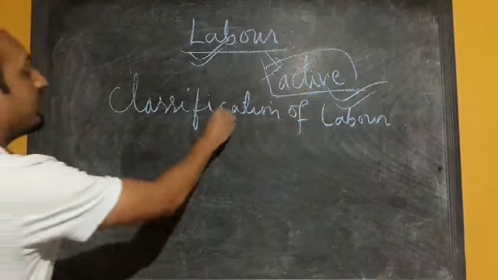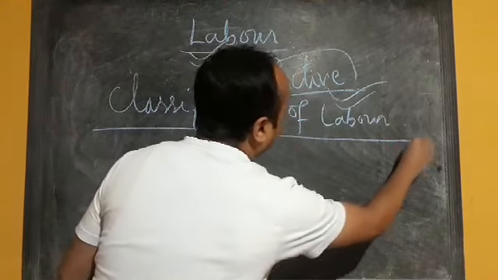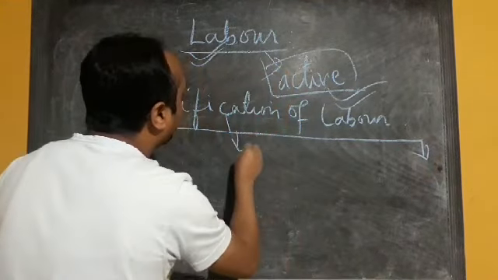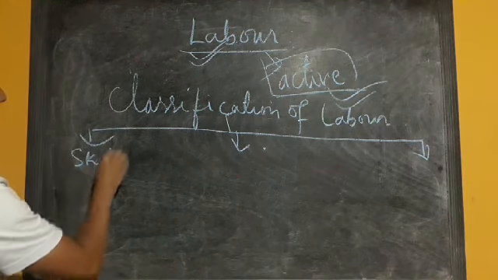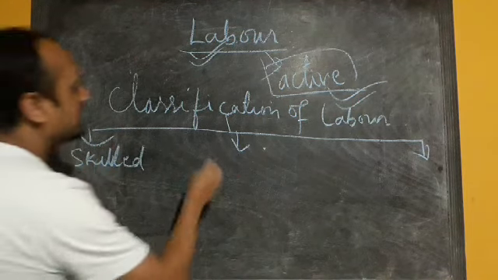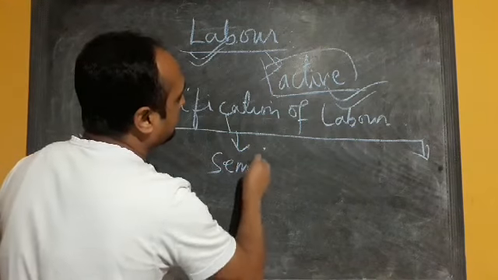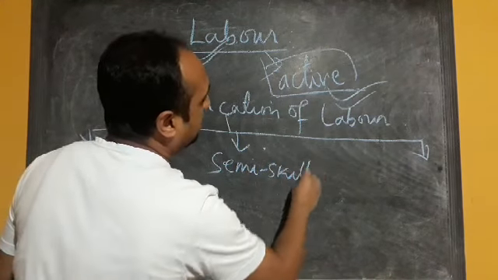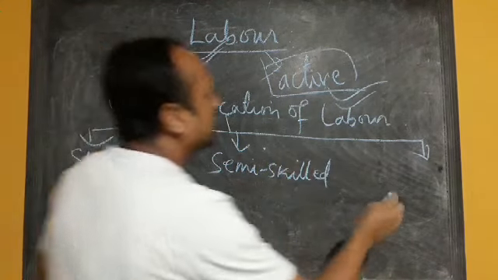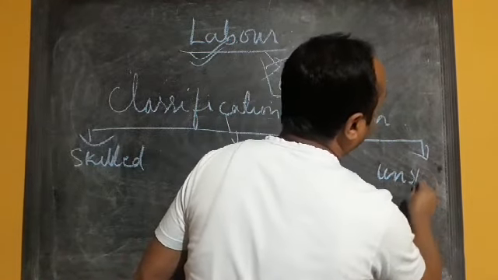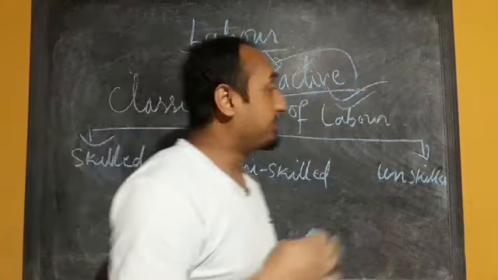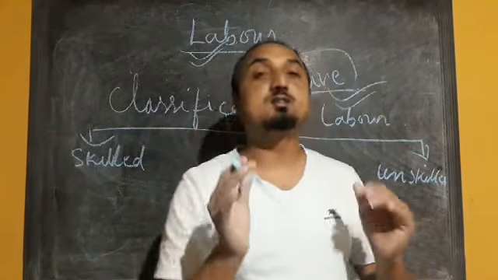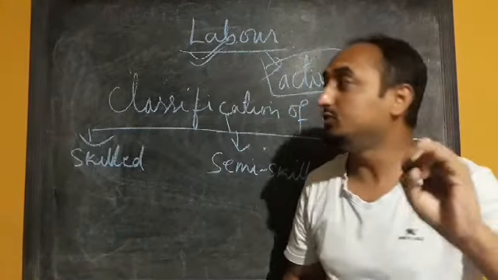Generally, labor is classified into three groups: skilled, semi-skilled and unskilled. Before starting this classification, I forgot one thing to mention.